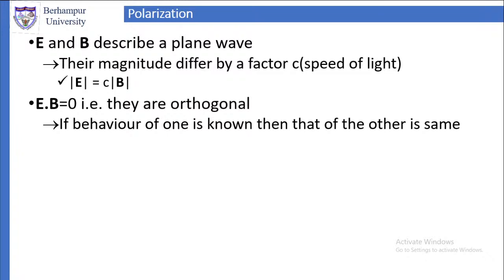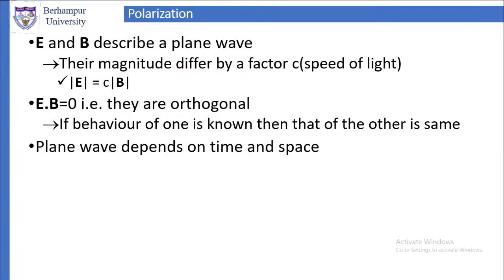If we know only E, we can find out B. If we know B, we can find out E, because once we know B, we can find the magnitude of E and the direction of E. Similarly, if we know E, we can find the magnitude and direction of B. So if the behavior of one of them is known, either E or B, then we can find out the behavior of the other one.